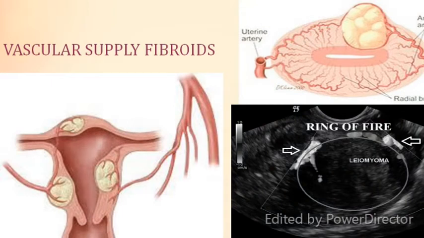Now coming to the second part of the lecture, that is the vascular supply of fibroids. Here in this diagrammatic presentation you see that there are feeding vessels to the fibroid. What you can note is that there is a single vessel most of the time. And secondly, this single vessel is in the periphery of the fibroid. Therefore, when you put color on the sonography, you would see the vessels in the periphery of the fibroid. It is named the ring of fire, but it is also found in other conditions. It is not diagnostic of fibroid.